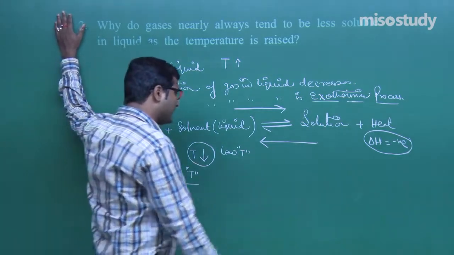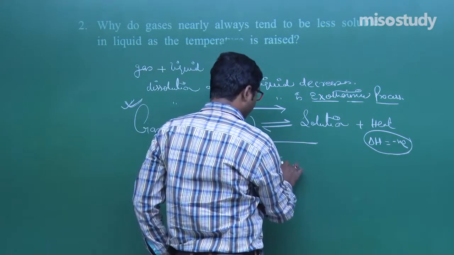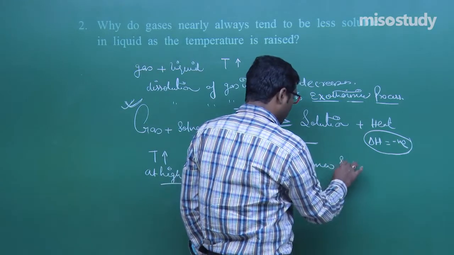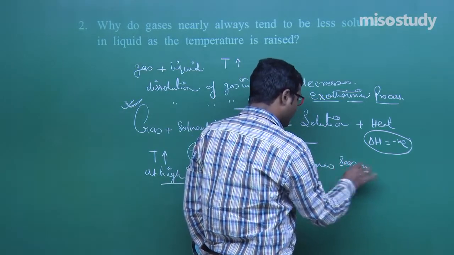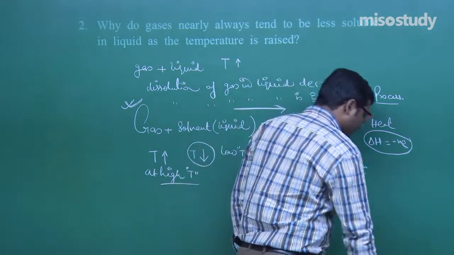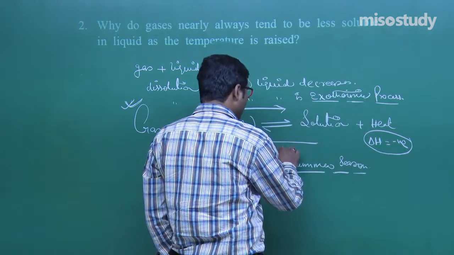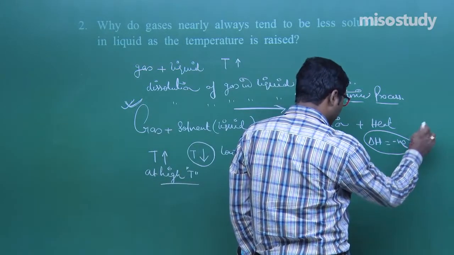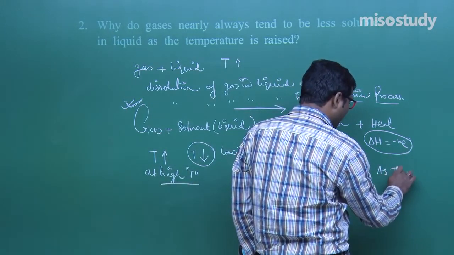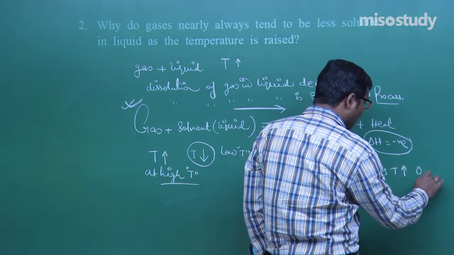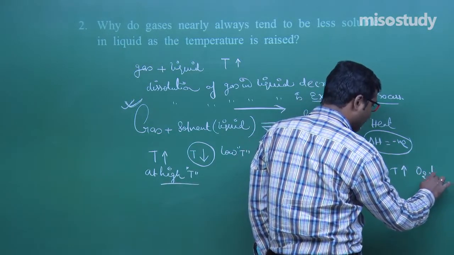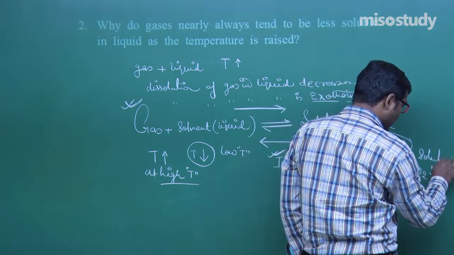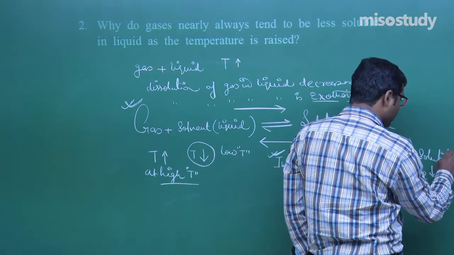And due to this reason, in summer season, what we observe is that it is very easy for fishing. That means to say, in summer season, as the temperature rises, the solubility of the dissolved oxygen decreases. Solubility of dissolved oxygen decreases.